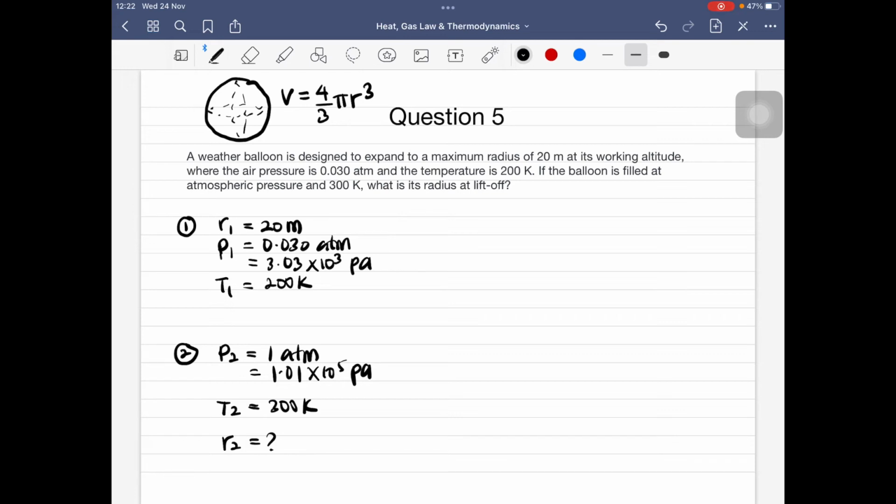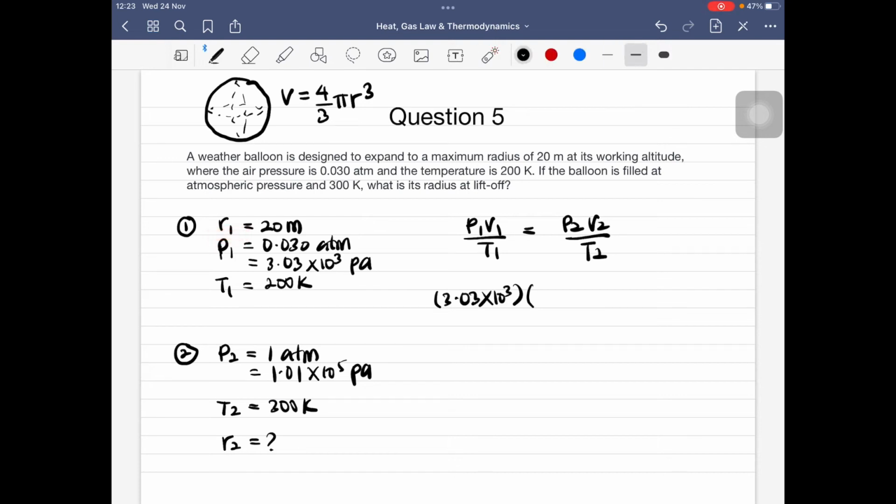semuanya, so kita akan gunakan ideal gas law jugalah. So which mean dia akan menjadi P1 V1 over T1 is equal to P2 V2 over T2. Okay, so untuk P1 kita adalah sebanyak 3.03 darab 10 kuasa 3, and then kita punya volume untuk situation yang pertama kita akan masukkan nilai R1 lah.